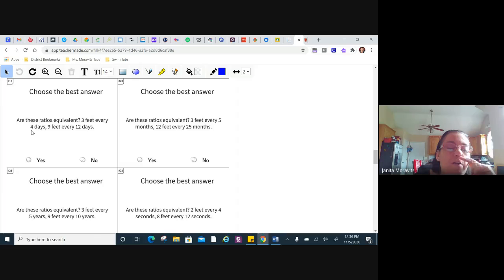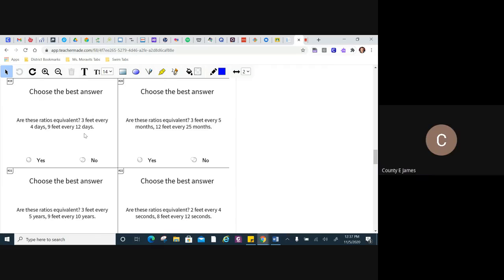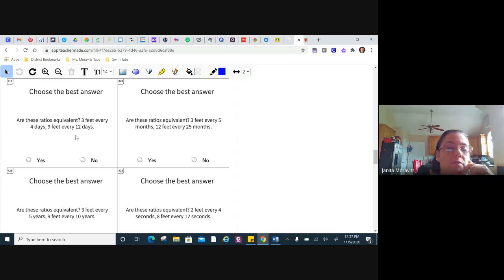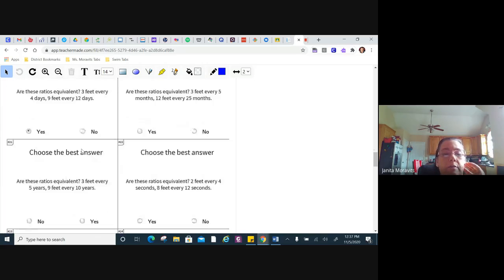All right, and then you have your 4 days. If you multiply 4 times 3, what do you get? 12. So you have your 12 days here. So does that mean that these two ratios are going to be equivalent? Yes, because 3 times 3 is 9 and 4 times 3 is 12, right? So you could choose yes for that one. You're probably going to want to get a sheet of paper to do these on.